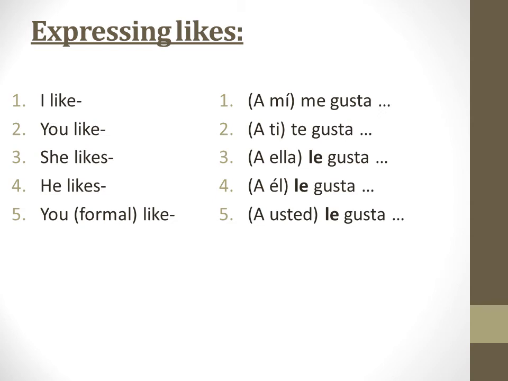Now think about it. If I know who I am talking about, say that we're talking about Ana, and we know that we're talking about her, and I want to say that she likes to swim, then I can just say le gusta nadar, because we know we're talking about Ana, right? But if I don't know who I'm talking about and I need to specify, then it makes more sense to say it the long way. A ella le gusta. I could replace the pronoun with the name and say a Ana le gusta. This is going to depend on the context of the conversation you've got going on. How much do you really know?